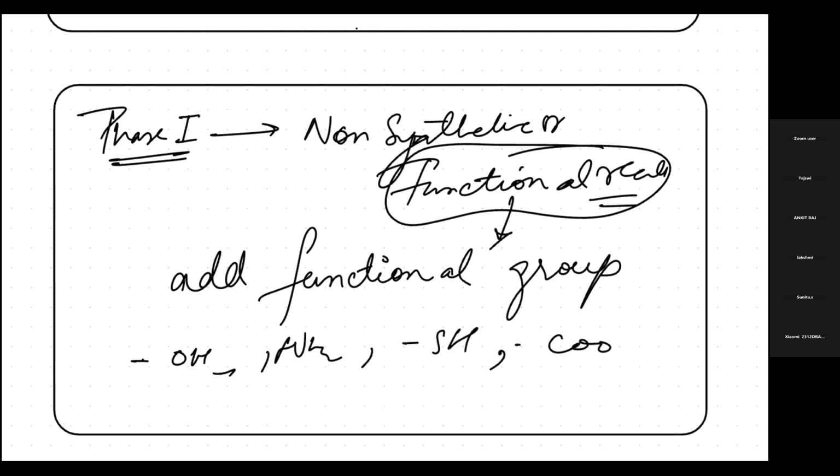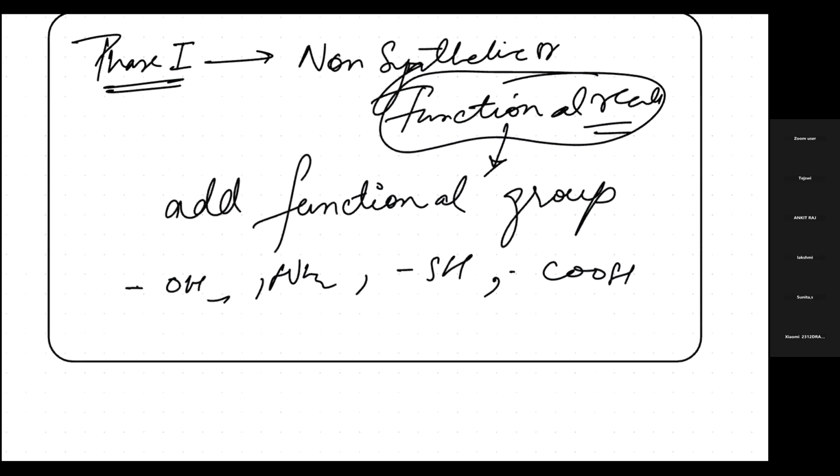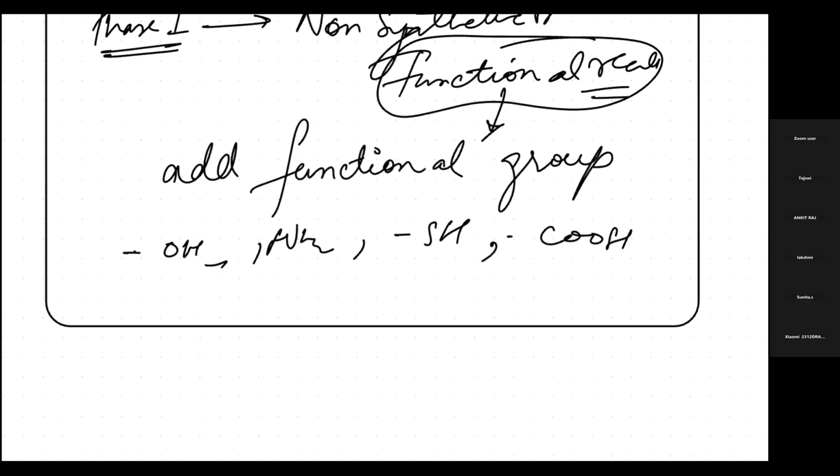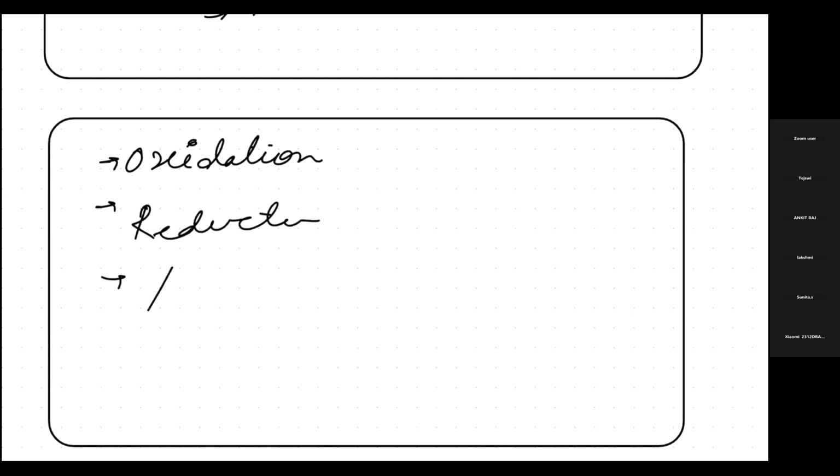So if they're adding OH and so on, these functional groups will be added. By addition of these groups, the ultimate result will be either oxidation of the drug, or reduction of the drug, or hydrolysis of the drug.